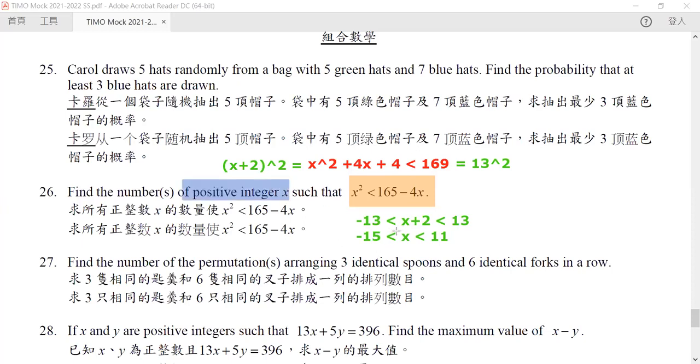So we also have another constraint, which is that x must be greater than 0. If we combine these two together, we immediately find that all the values of x are from 1 up to 10. So how many numbers are there? 10 numbers are there.